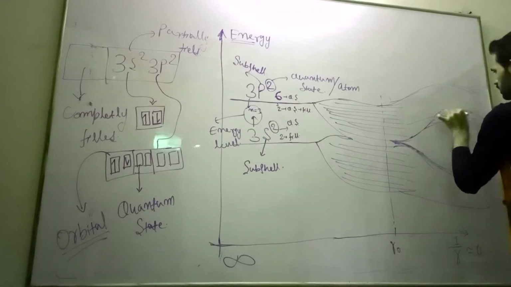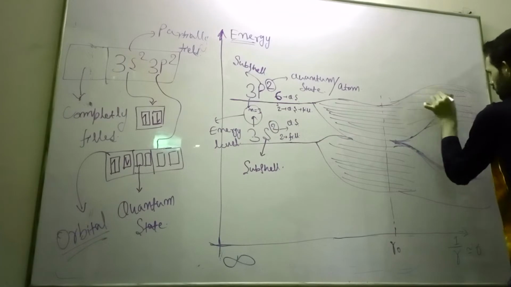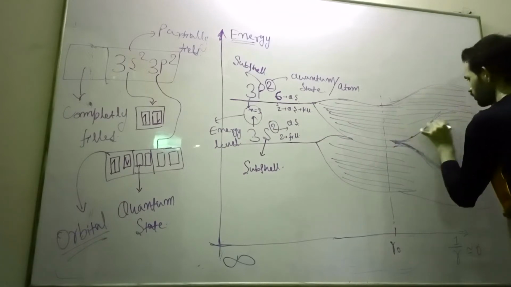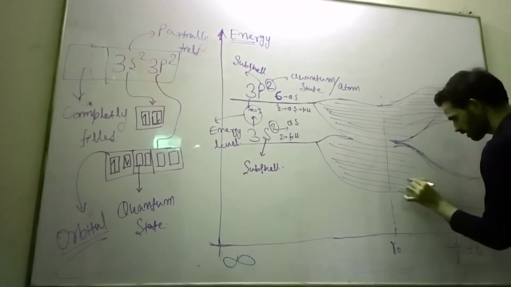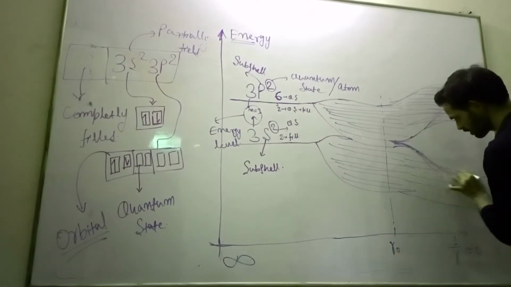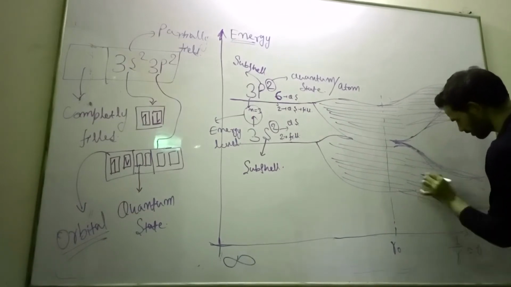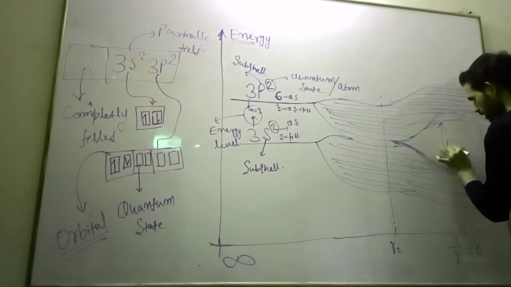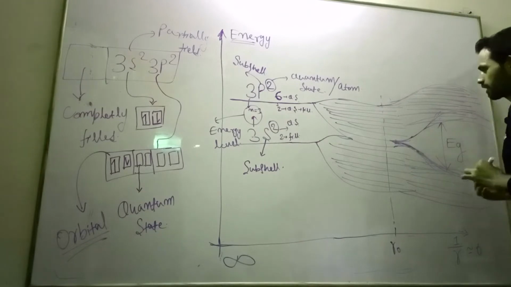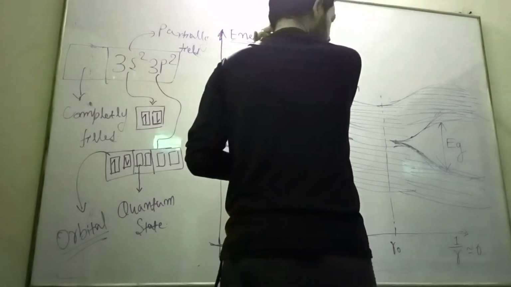Okay, after interatomic distance, again they have formation of allowed energy band. Within this allowed energy band there are discrete energy levels. You see here, discrete energy levels. Okay, so now this gap is what? Energy band gap. This gap is the energy band gap.